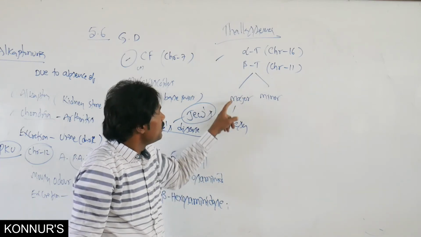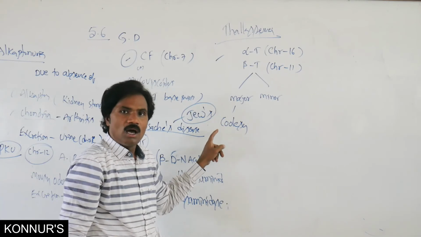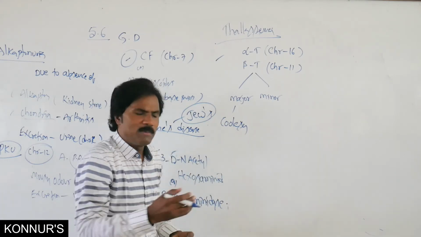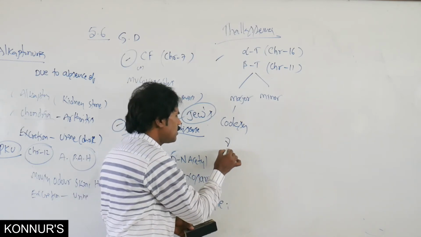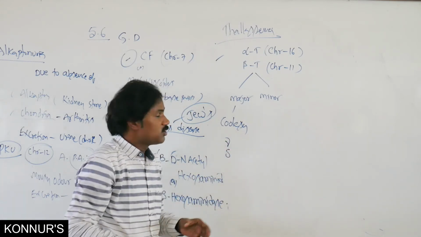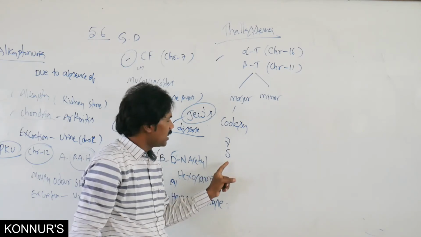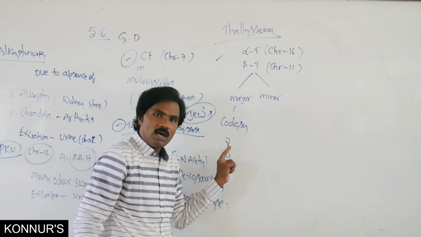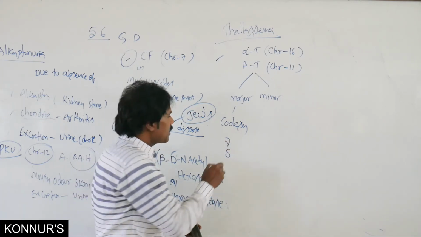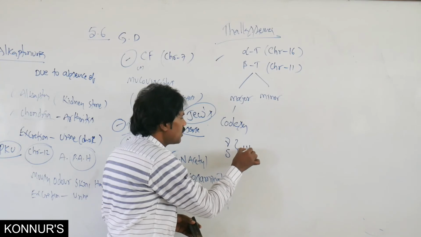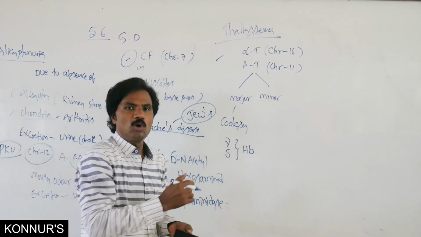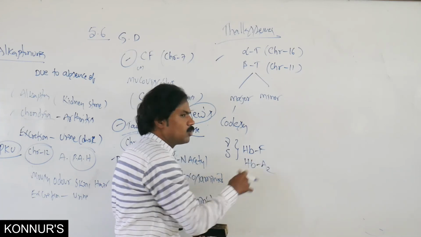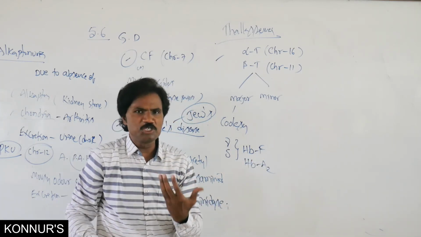In beta thalassemia major, along with alpha and beta, it is also possible to form gamma and delta chains. There is formation of hemoglobin F as well as hemoglobin A2, which are separate additional chains.